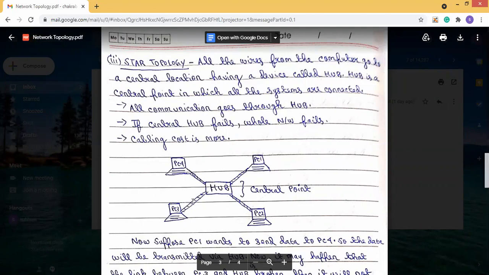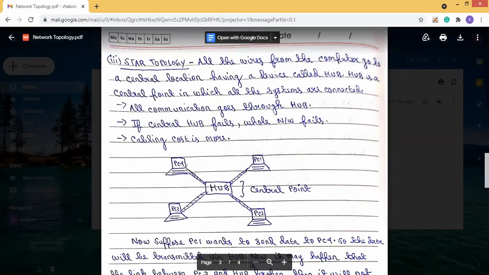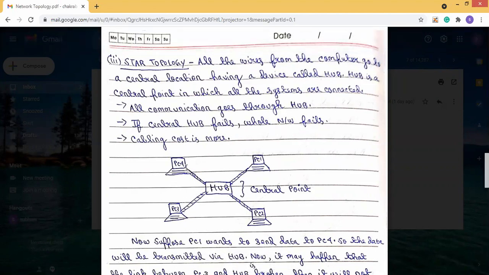So if this link or this link is broken, it is not able to stop data sending from PC1 to PC4. PC1 will be able to send the data to PC4 through the hub. So we can say if a link is broken in a part, then that part's communication is lost, but other communication will be able to continue.